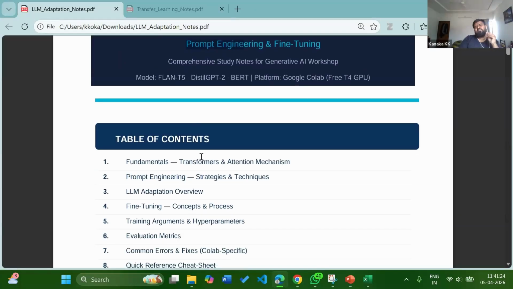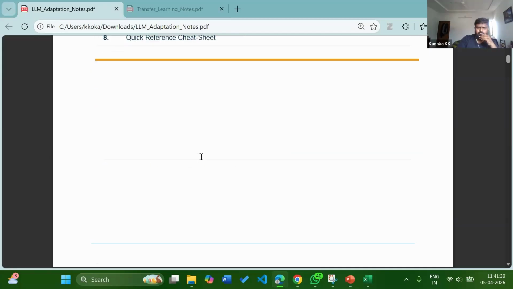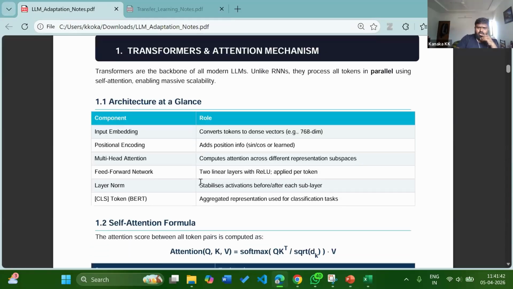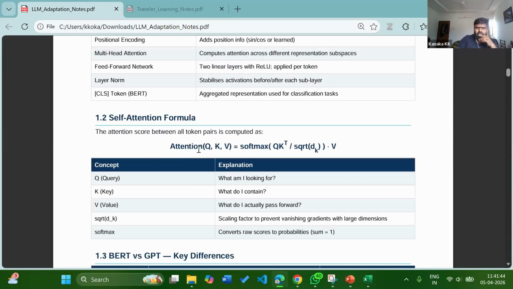And fine tuning, the name indicates tuning. Tuning means here you will tune the parameters, you will remove some parameters, and you will keep only some very small set of parameters, weights, and biases. So that is called fine tuning. So this thing we have already seen,